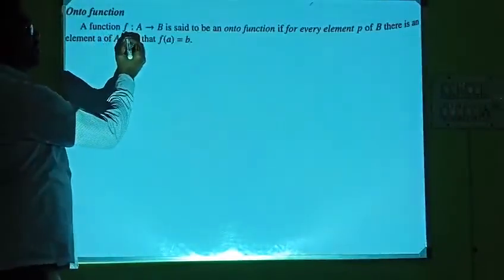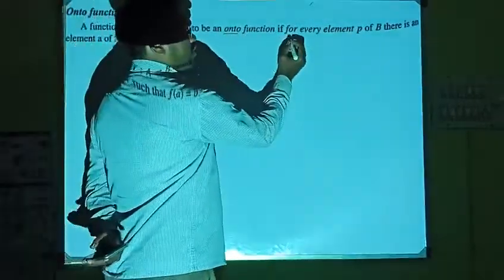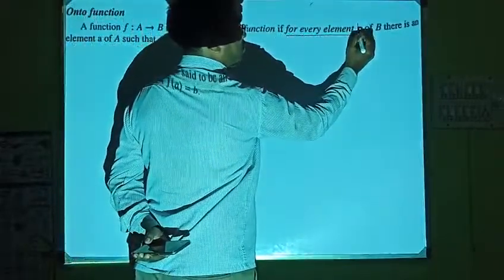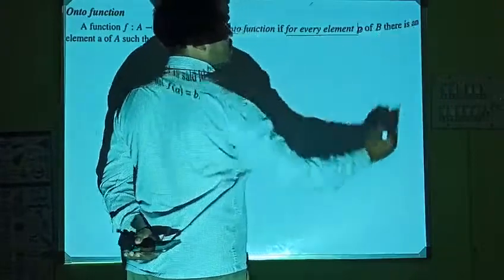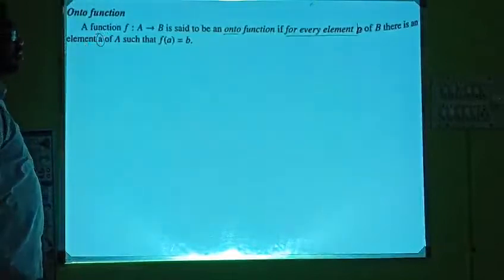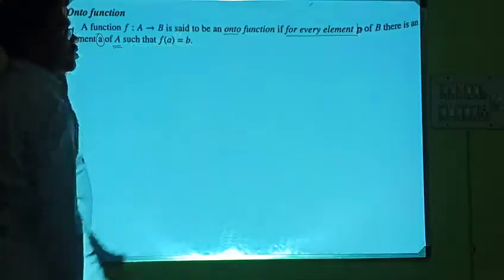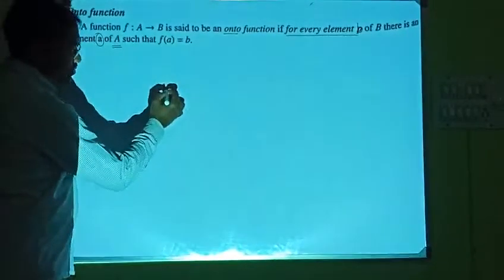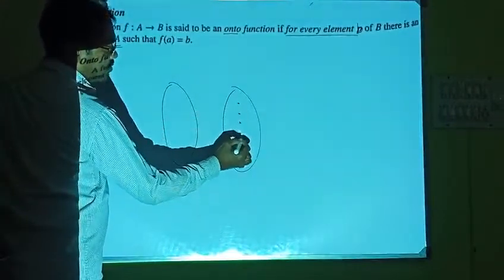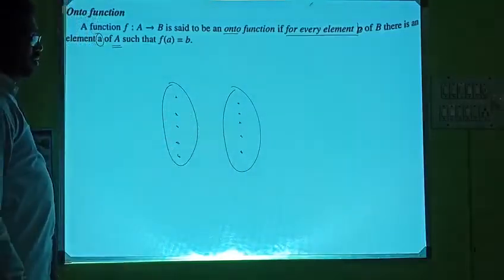A function f from A to B is said to be onto if for every element b of capital B, there is an element a of capital A such that f of a is equal to b. Suppose these are the elements here.